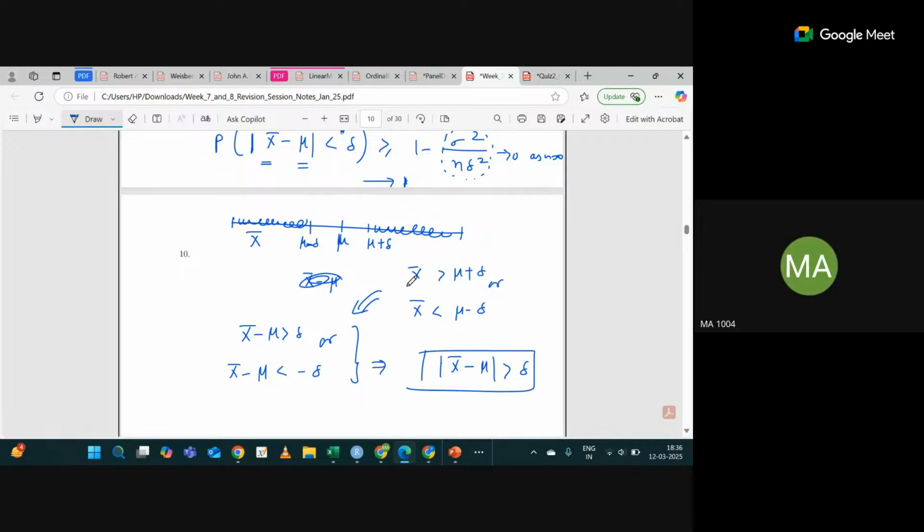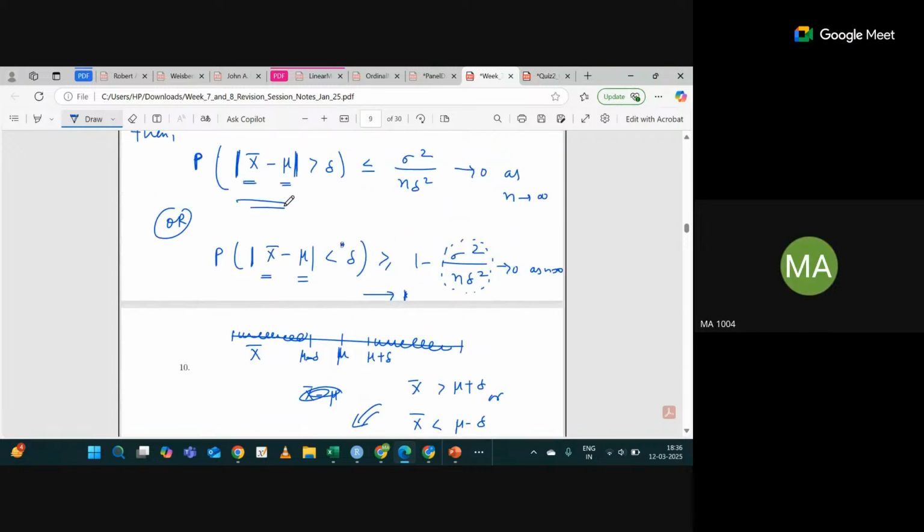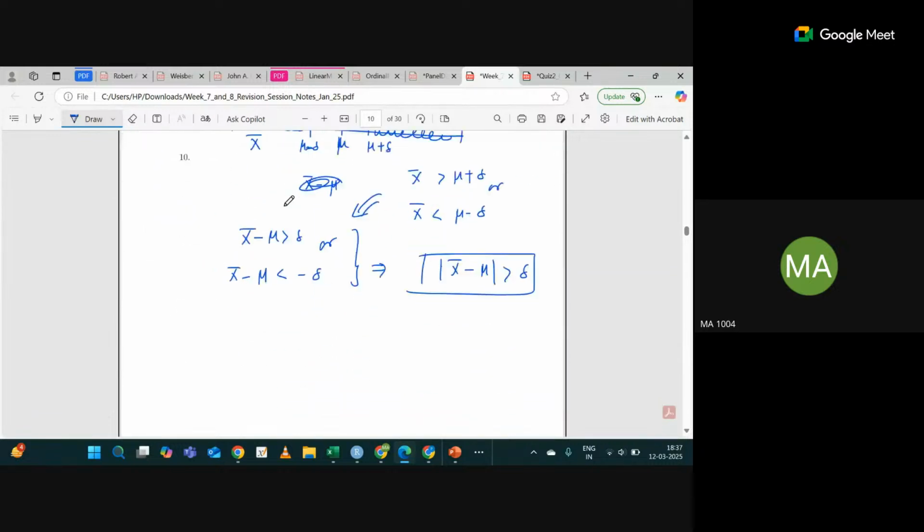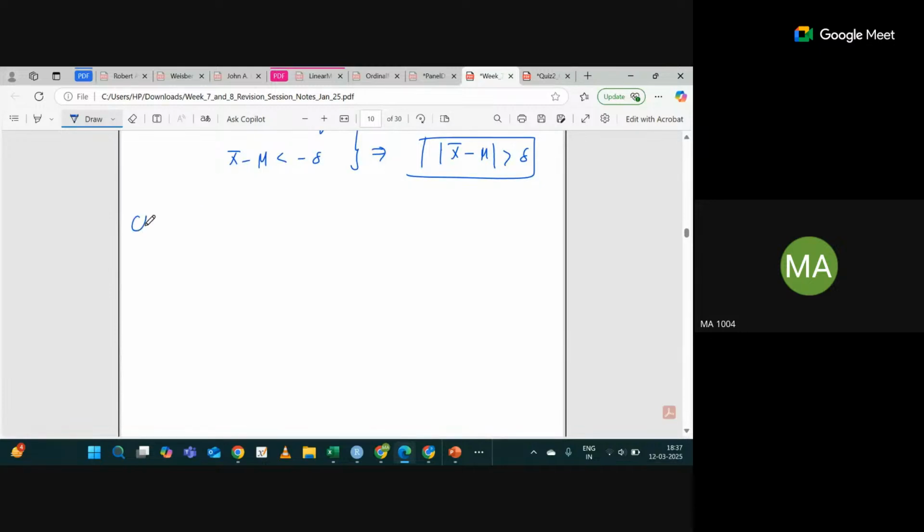Okay, the same thing is here. So you can think like this. The key thing is this weak law of large number, this formula you can get from the Chebyshev inequality. Sometimes it will be mentioned as Chebyshev inequality also. So how you can find it from the Chebyshev inequality? Let me show you in a minute. So what is Chebyshev inequality?